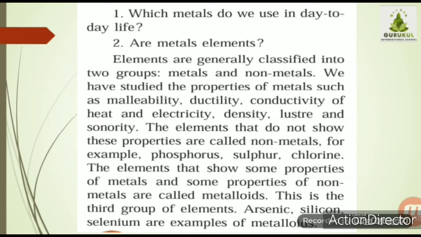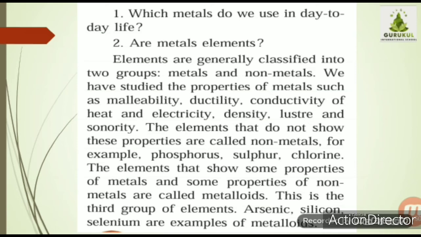Then metals can conduct heat and electricity. They have density, they have luster or shining, and they have sonority. These are all the properties of metals. So the elements which satisfy all these properties are called metals, whereas the elements which do not show these properties are called non-metals. What are the examples of non-metals? Phosphorus, sulfur, chlorine are examples of non-metals.